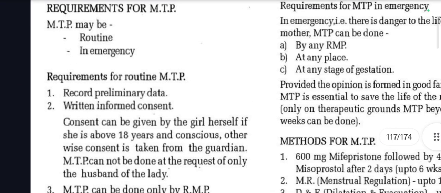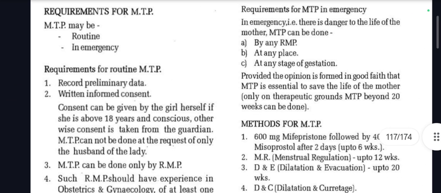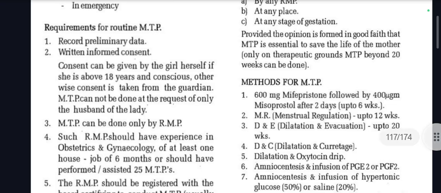Then what are the requirements? MTP may be routine or in emergency. Now what are the requirements for routine MTP? Record preliminary data, written informed consent. Consent can be given by the girl herself if she is above 18 years and conscious. Otherwise, consent is taken from the guardian. MTP cannot be done at the request of only the husband of the lady.